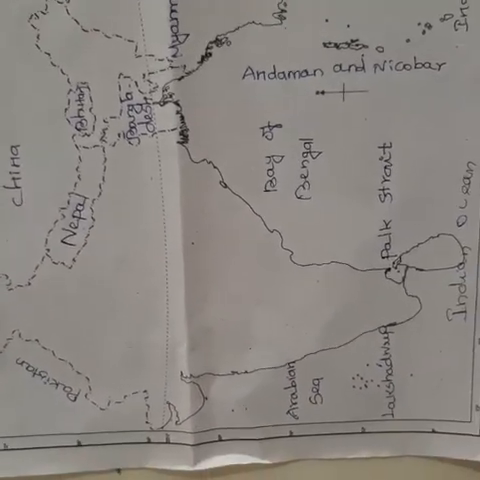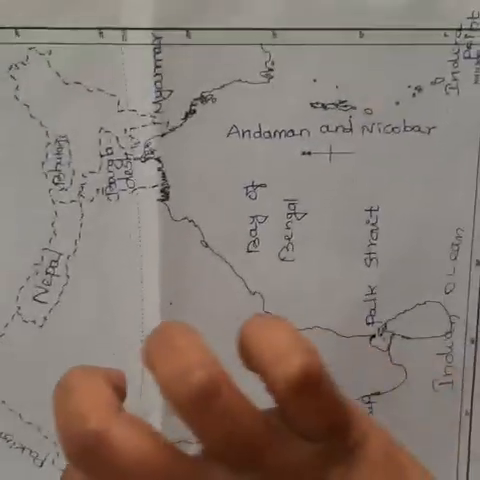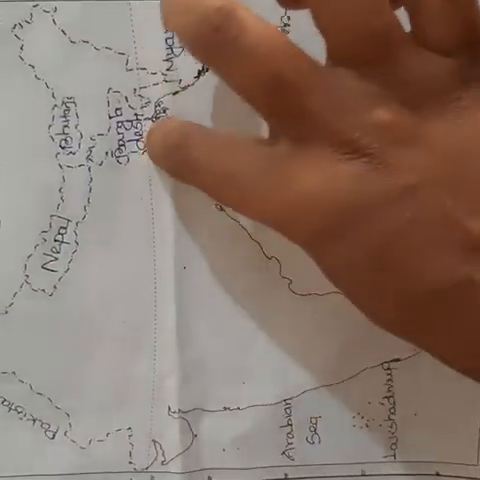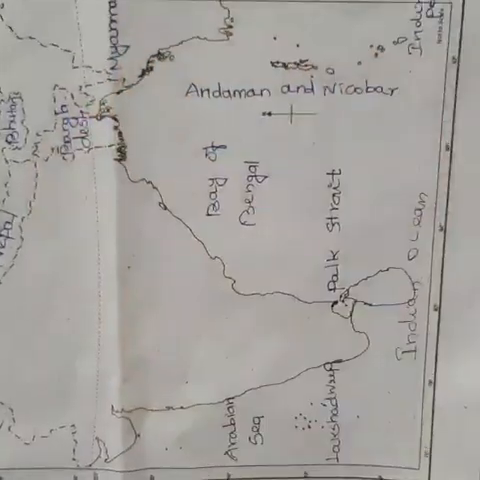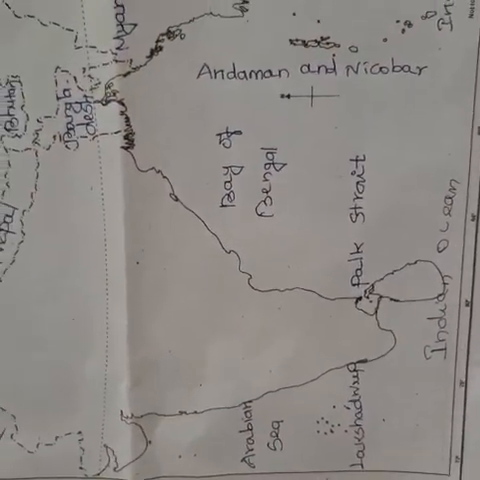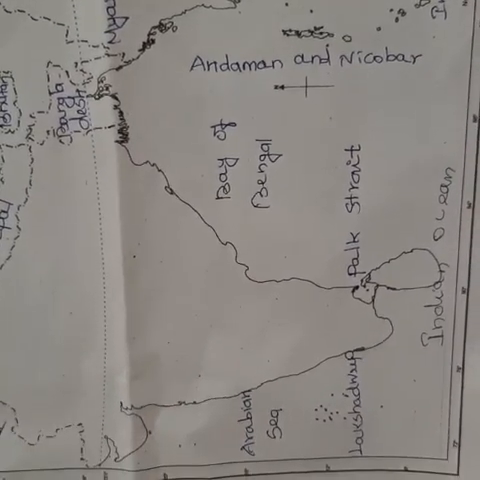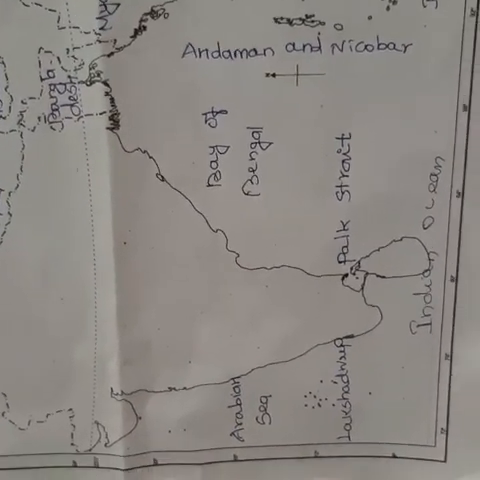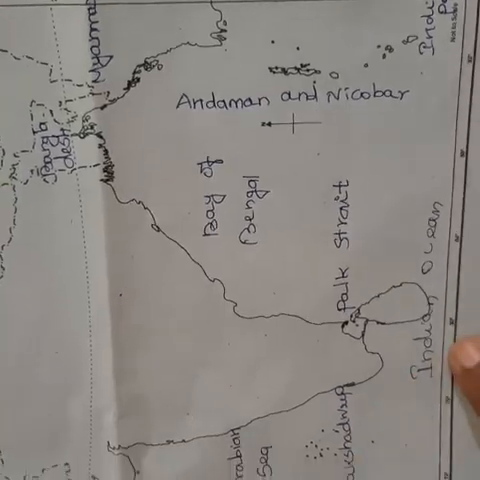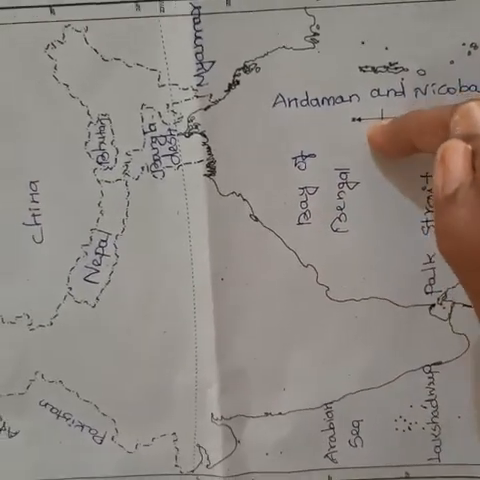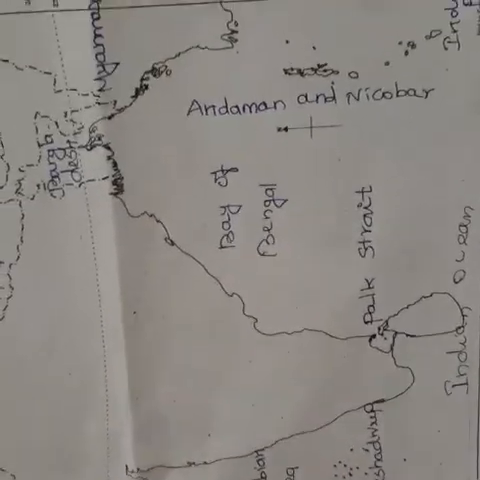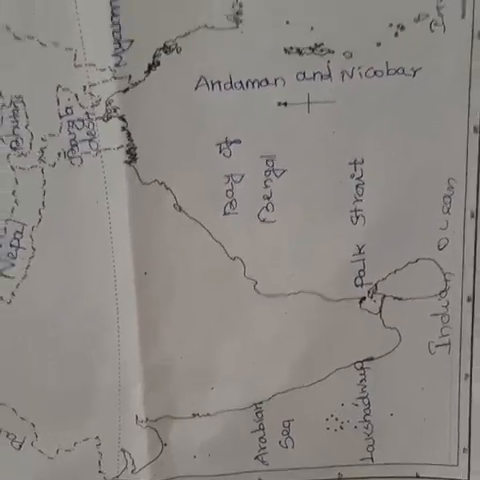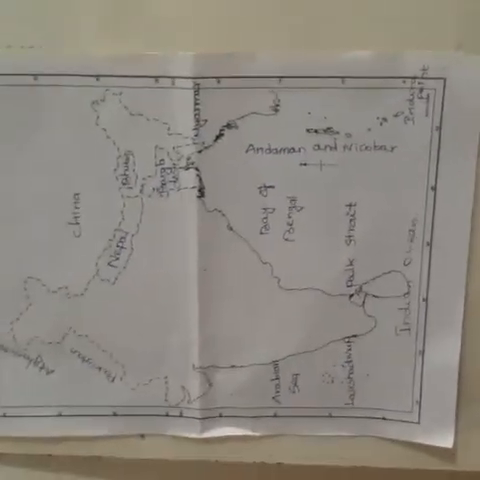The coastline of India is 6,100 kilometers long, with an east coast and a west coast. Okay, the 6,100 kilometer coastline lies on 3 sides of the country, surrounded by the Indian Ocean on the south side, the Bay of Bengal on the eastern side, and the Arabian Sea on the west side.